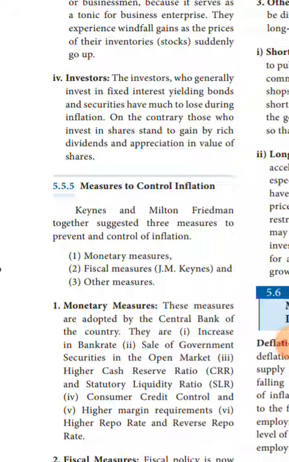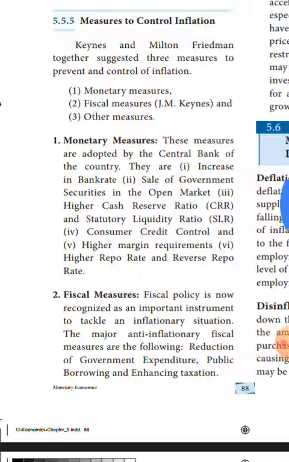Next, consumer credit control. We have to limit the credit. Okay, next one, higher margin requirements. Next, higher repo rate and reverse repo rate, followed by central bank of our country during the time of inflation. If we follow these, we can control the inflation.